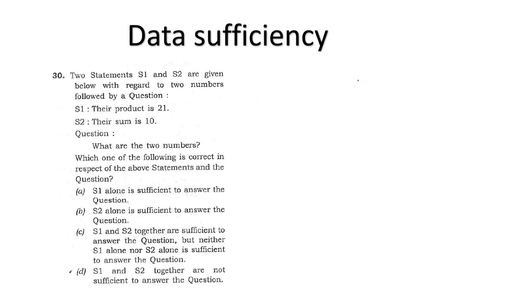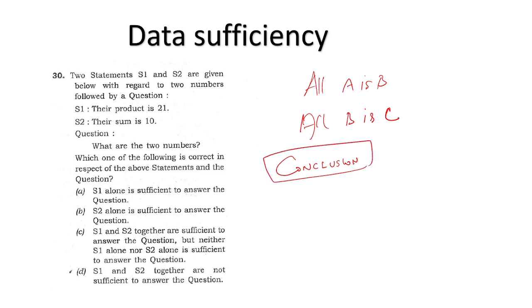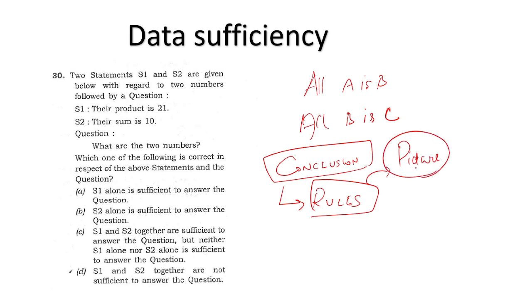This is not data sufficiency, but they will ask all A is B, all B is C kind of question, then the conclusion they will ask. So there is a set of rules. I cannot teach everything right now, but there is a set of rules. So whether all A is B, how do you represent this pictorially? The pictorial representation is on the internet. You can just Google how to pictorially represent this syllogism and do this.